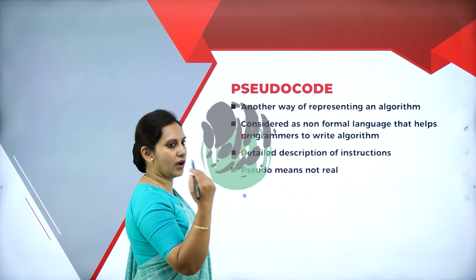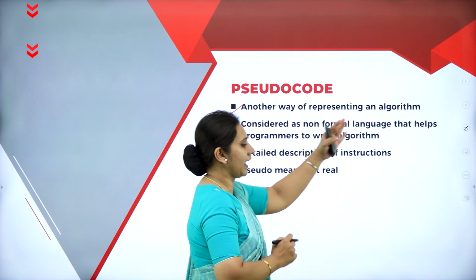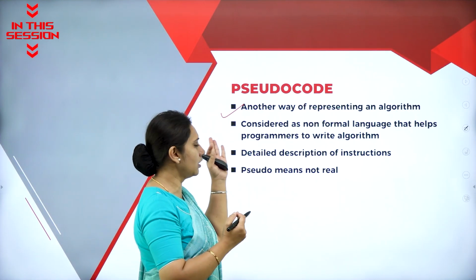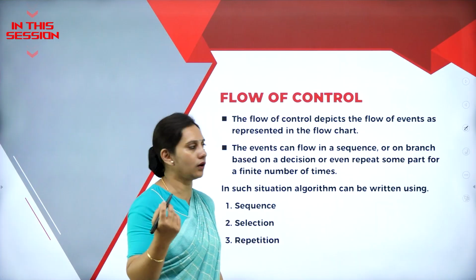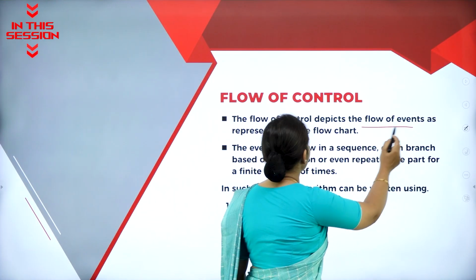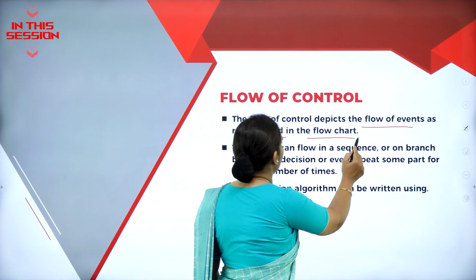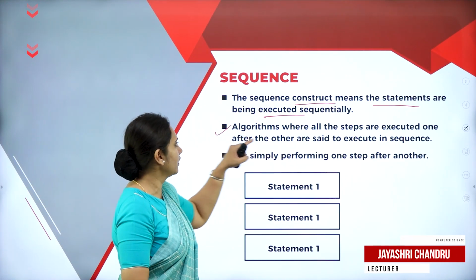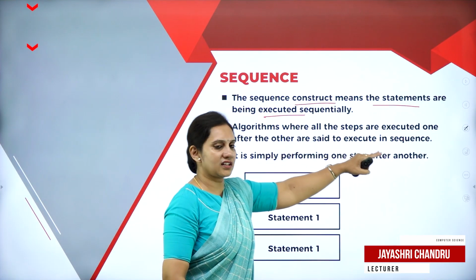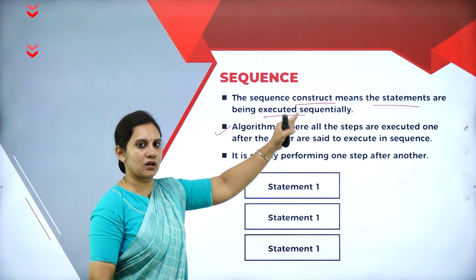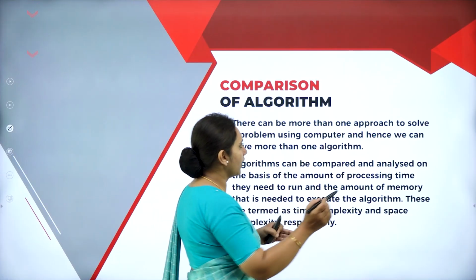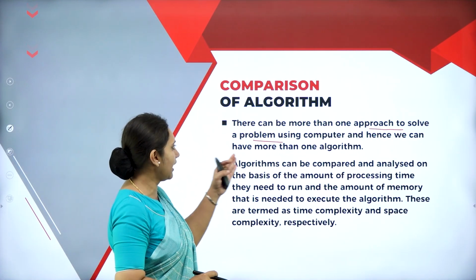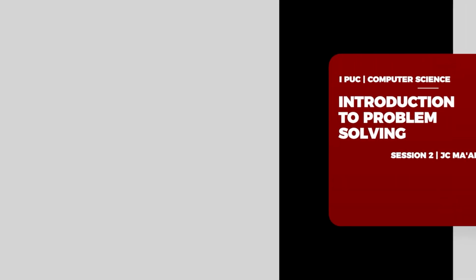So pseudocode is one of the other ways of representing an algorithm. One method we learned is a flowchart. One more method is pseudocode. What exactly is flow control? It depicts the flow of the events as represented in the flowchart. So algorithms where all the steps are executed one after the other, that is in a sequence, is nothing but your sequence control. There can be more than one approach to solve the problem using the computer. Hence, we can have more than one algorithm.